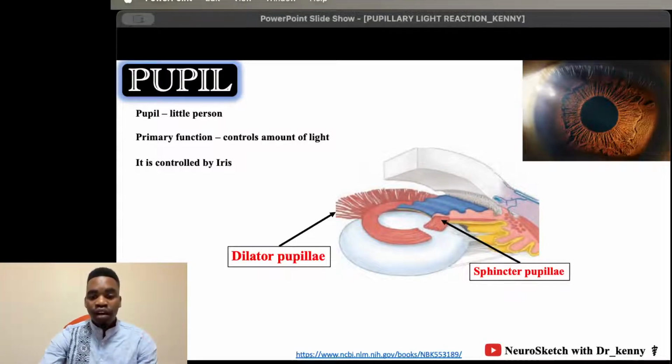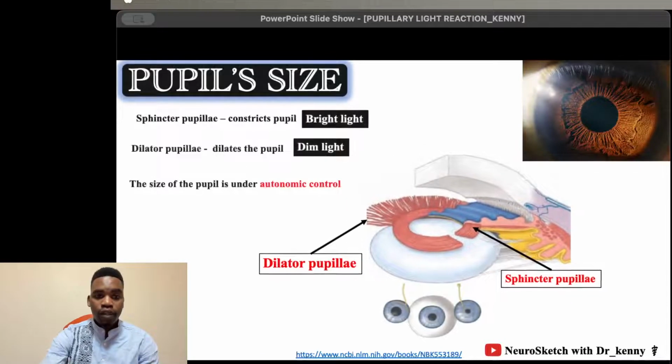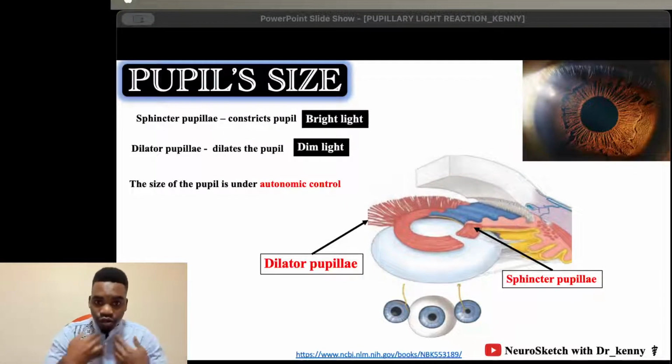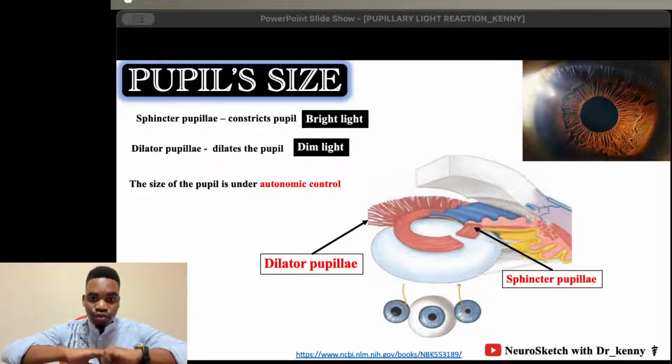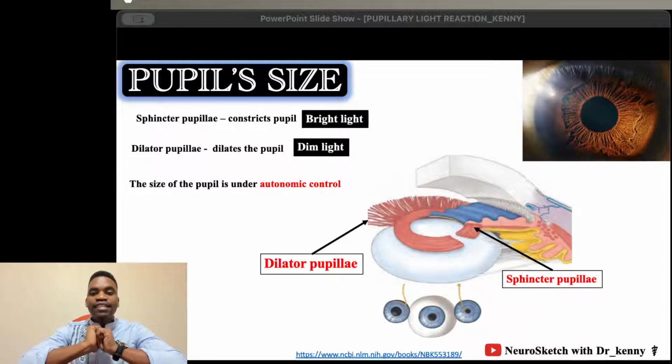All right, so we are out of control of our pupil size. It's something that is controlled automatically, and it falls under our autonomic nervous system. We don't decide whether or not to dilate the pupil. We don't decide whether or not to constrict. It occurs automatically.